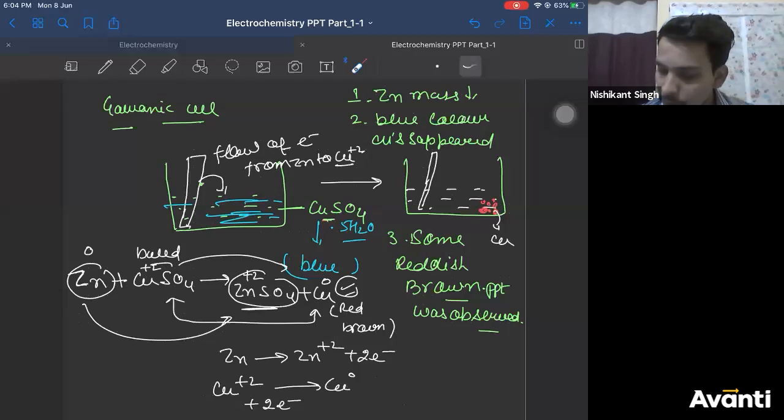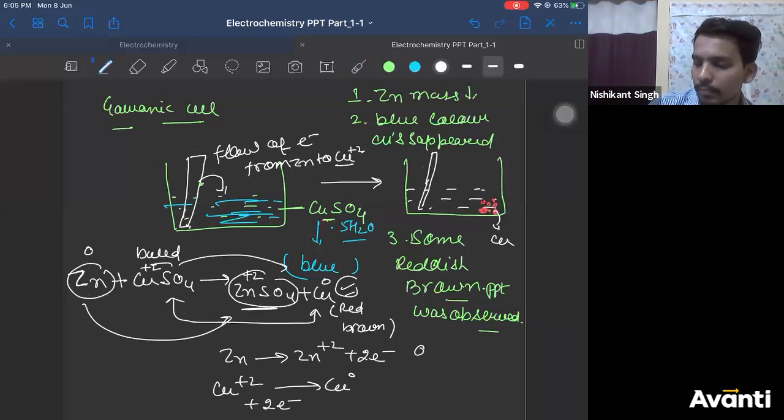Copper must gain electron. Copper is gaining electron only. Here, copper 2 plus is gaining 2 electrons to form copper. Copper is gaining electron only, reduction. So this is your oxidation reaction, and this is your reduction reaction.